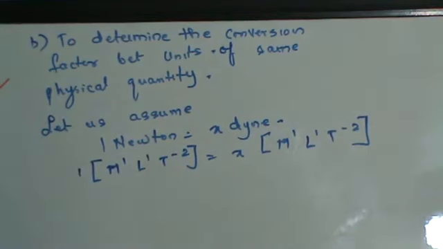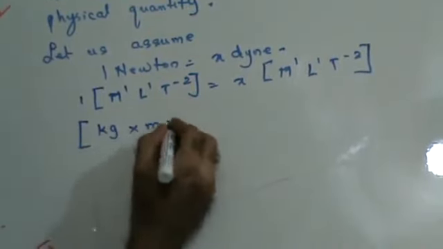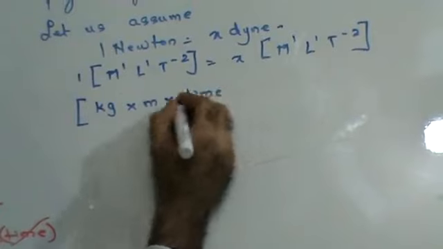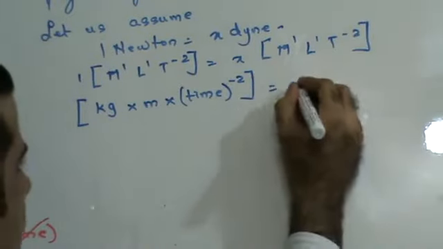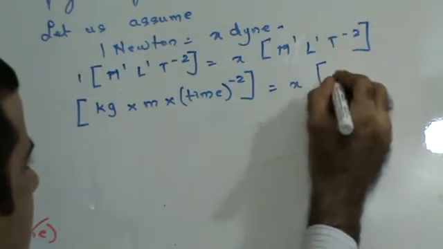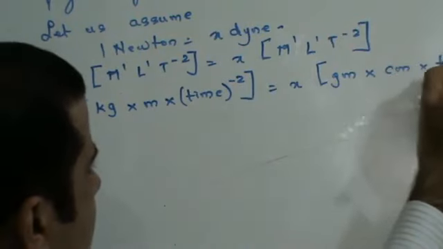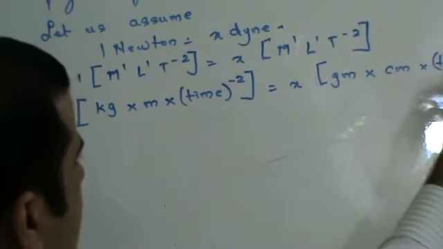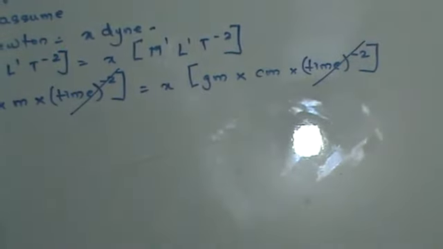Now in this case, m1 means kilogram, L1 is meter, and time raised to minus 2, equal to X times grams into centimeter into time raised to minus 2. Time raised to minus 2 gets cancelled on both sides.